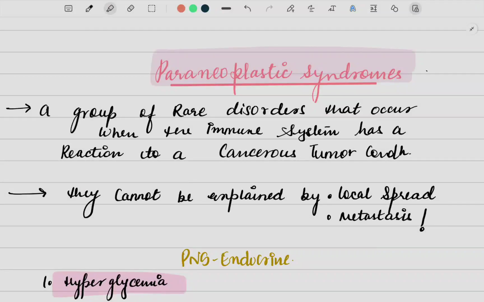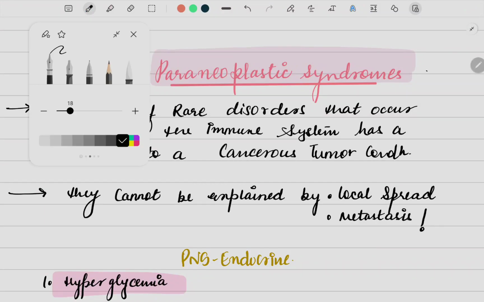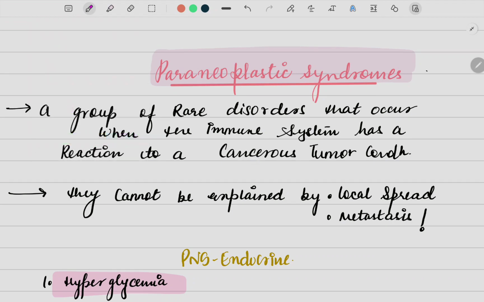Viewers, today we are going to study about the paraneoplastic syndrome. So, what are the paraneoplastic syndromes? You can say that they are a group of rare disorders that occur when the immune system has a reaction to a cancerous tissue.